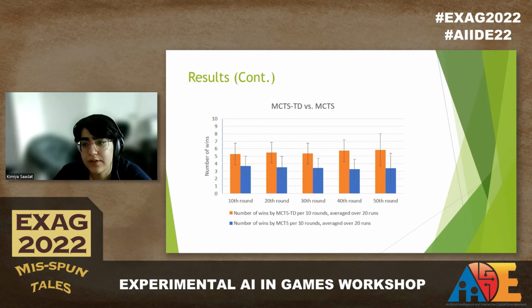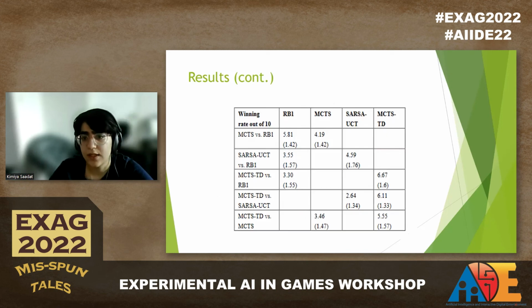This figure shows the results of MCTS-TD versus original MCTS. Although the winning rate of MCTS-TD is lower here compared to the last experiments, MCTS-TD is able to outperform MCTS from the start. This table shows the combined total results of the experiment.